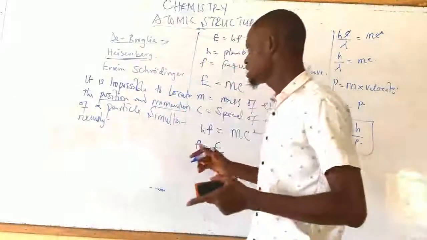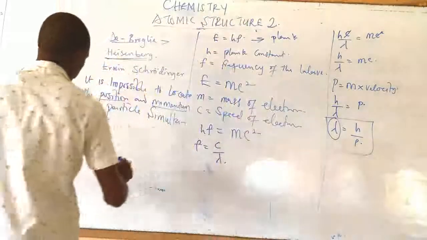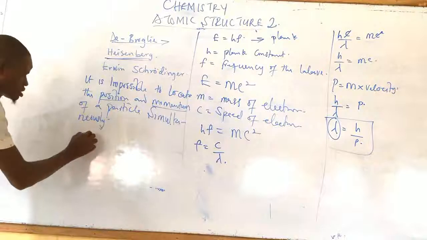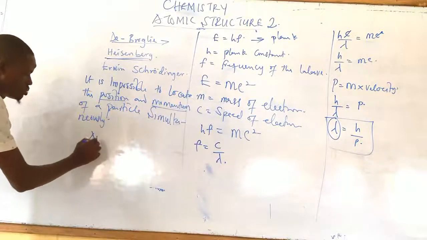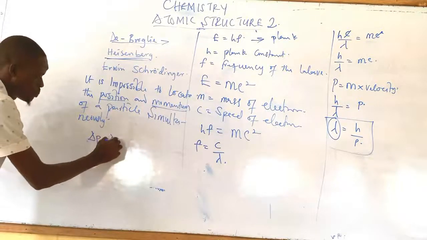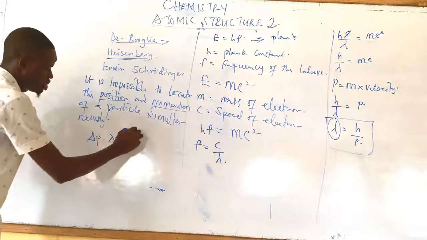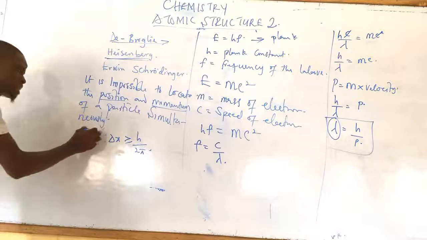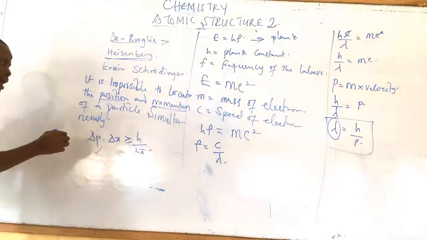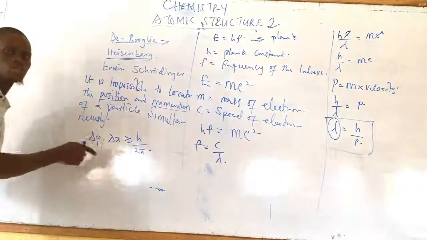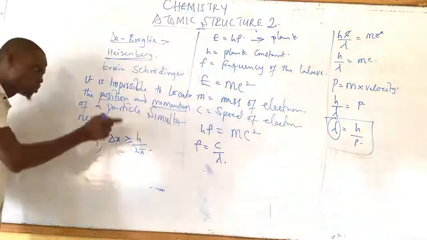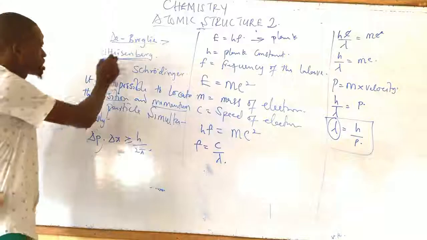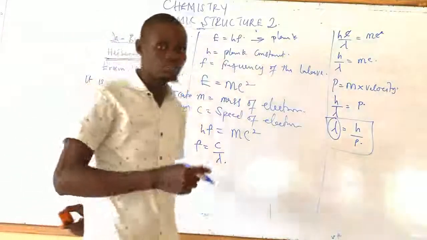Altogether, in this case he has stated his own law. The Heisenberg principle gives us a theory about this calculation: change in momentum of a particle times change in position of a particle is greater than or equal to h over 2 pi. That means you can never know the position and the momentum at the same time. If you know this one, that one is unknown. If I know this one, that one is unknown. That was the Heisenberg principle.